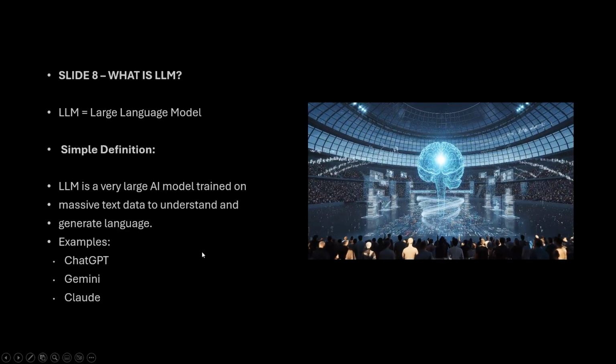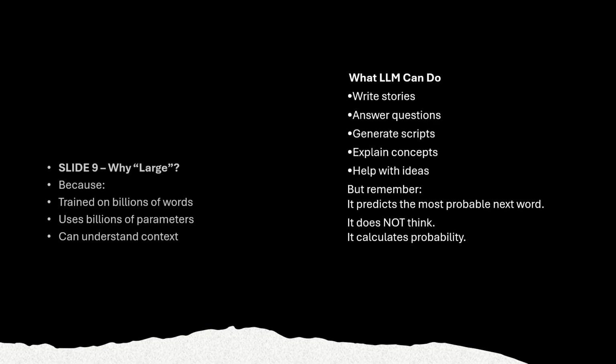This is about the LLM, right? And why large? LLM means large language model, but what does large mean here? It is trained on billions of words, so huge data we have to provide, and it uses billions of parameters and can understand context.